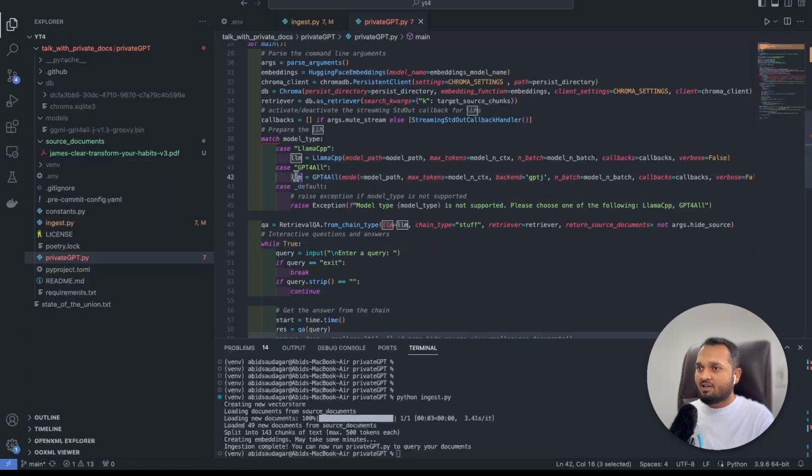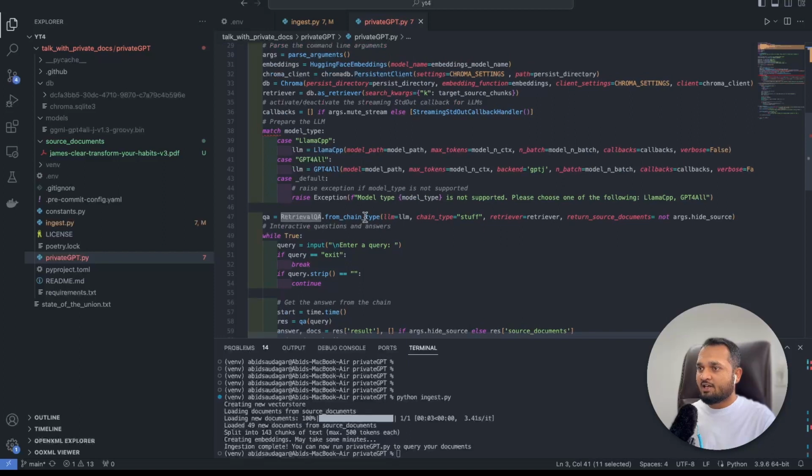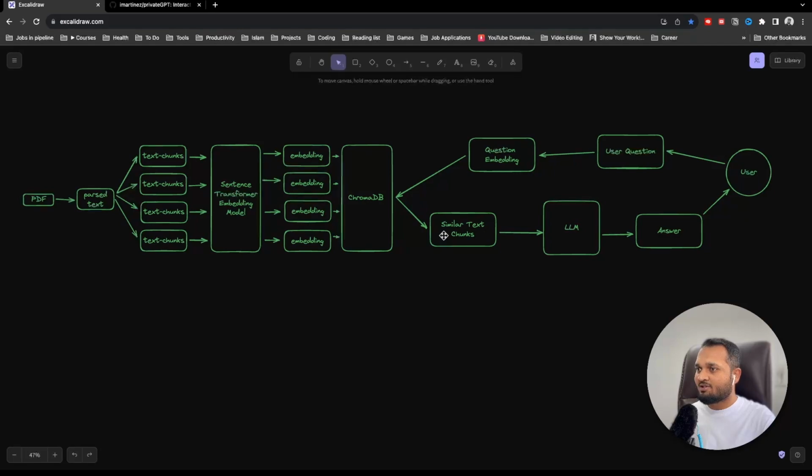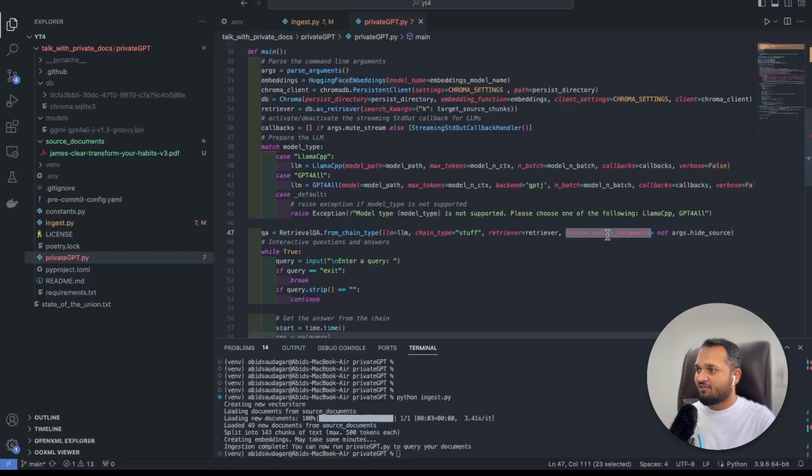Once our LLM gets initiated, we'll use RetrievalQA's from_chain_type, and we are passing the LLM which we have already initiated. In this case, it is GPT4All. Next, chain type is stuff. Next we have the retriever, which is nothing but the similar text chunks. Next, we have return source documents, so we will show the source documents as well after the answer, unless we have explicitly told the model not to show it.